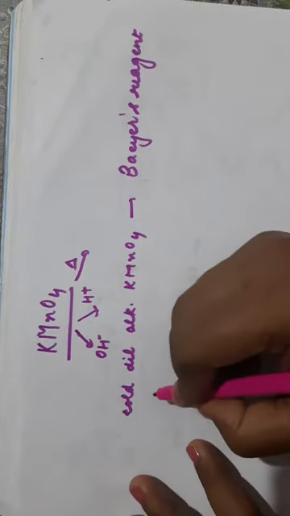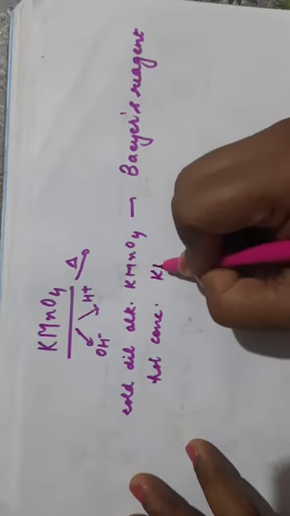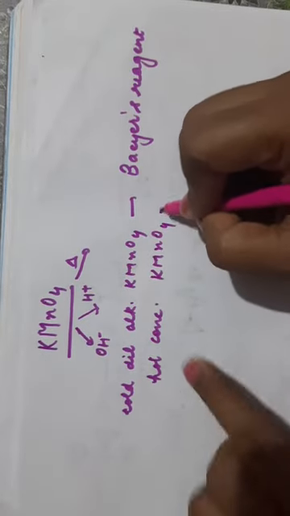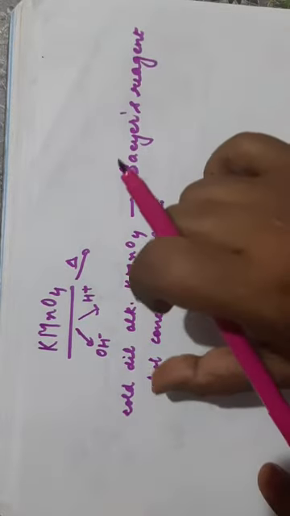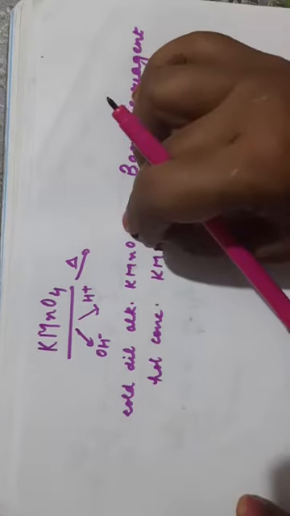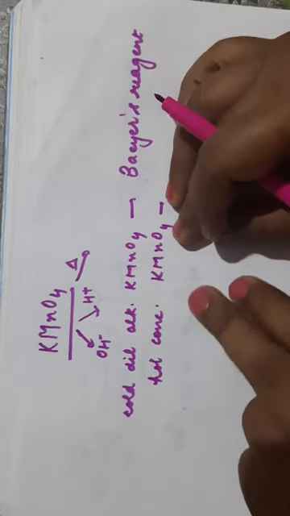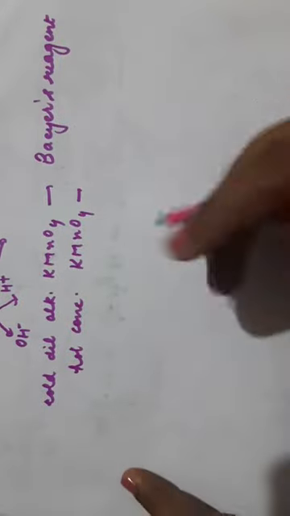On the other hand, hot concentrated acidic KMnO4 is much stronger than cold alkaline KMnO4. So we will be using either cold dilute alkaline KMnO4, which is a relatively mild oxidizing agent, or hot concentrated KMnO4. We will start the reactions with alkanes.